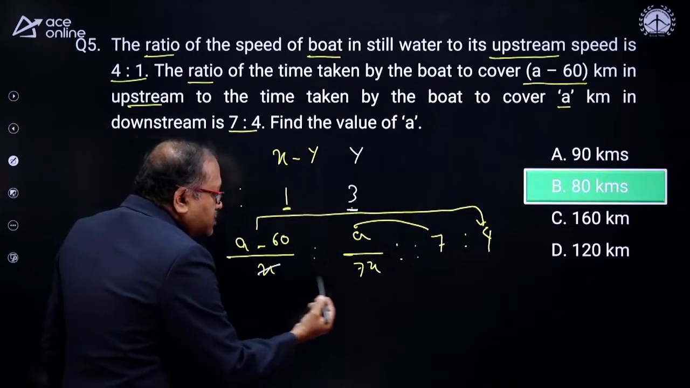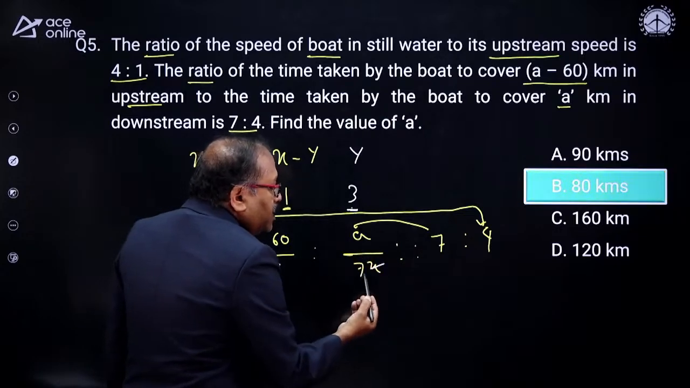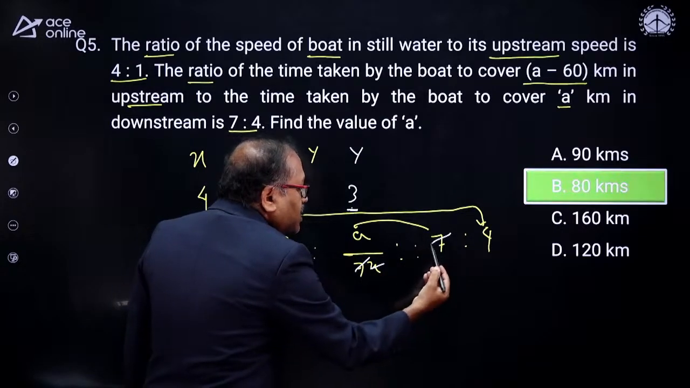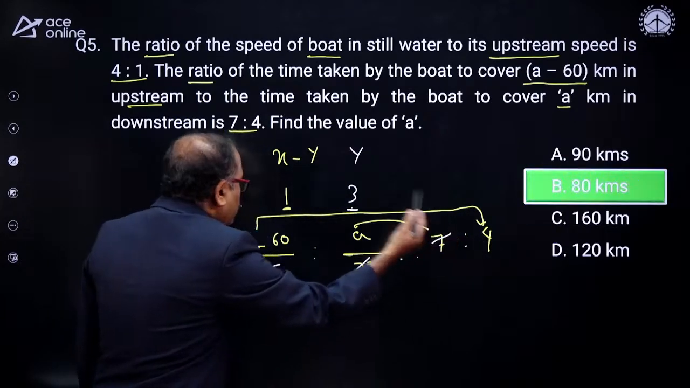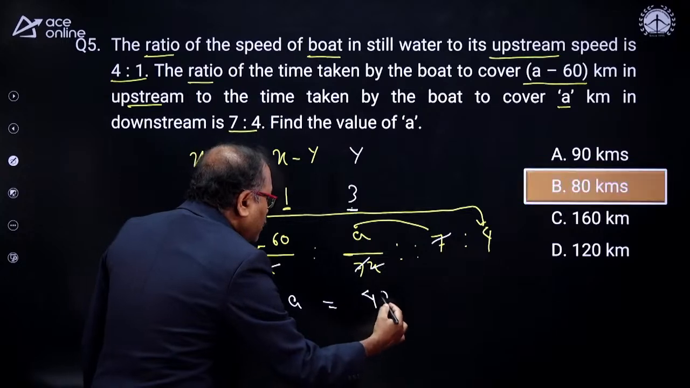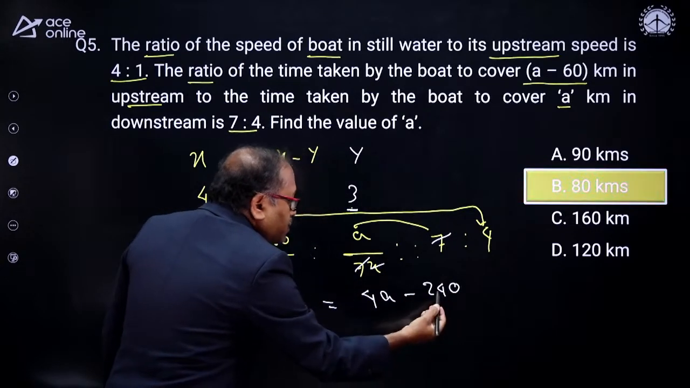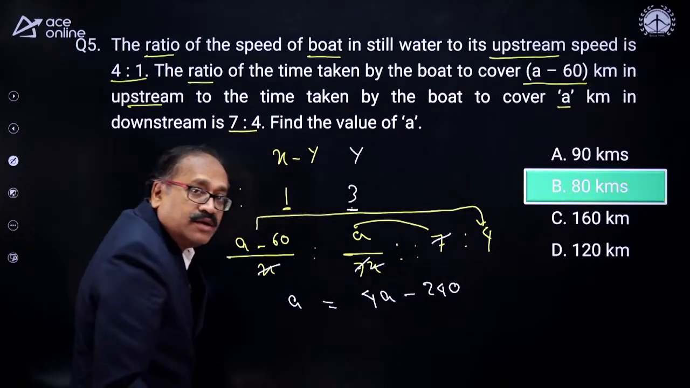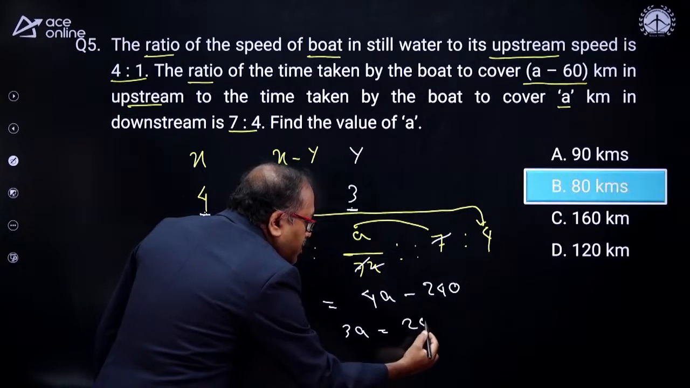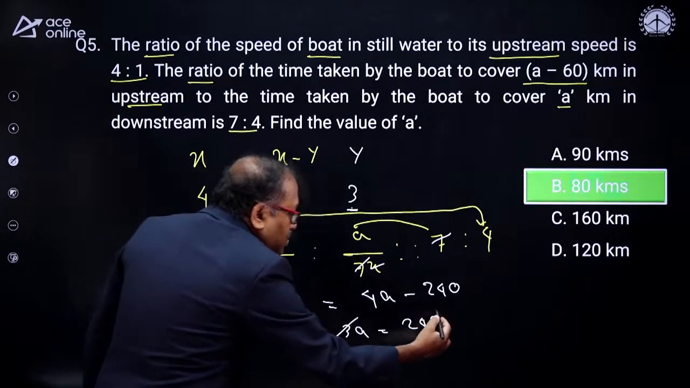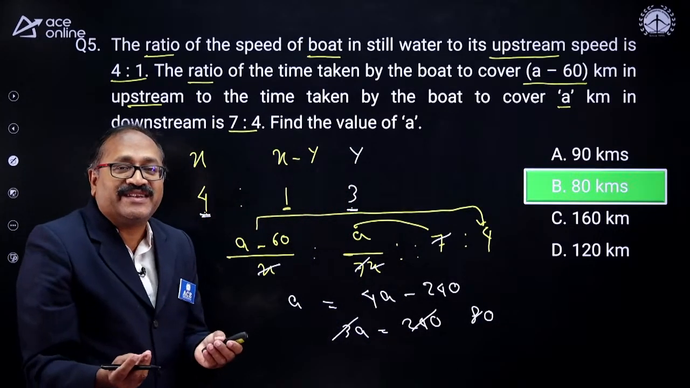So you notice that this gets cancelled over here. Now the product of this, that is A by 7 into 7, then 7 gets cancelled. So I get A is equal to, you are multiplying these two here, 4 into A minus 60, 4 sixes are 24, 240. So when 240 comes over here and the 3A goes over there, 3A is equal to 240. Therefore, A is equal to 80. Beautifully answered in a very easy manner.